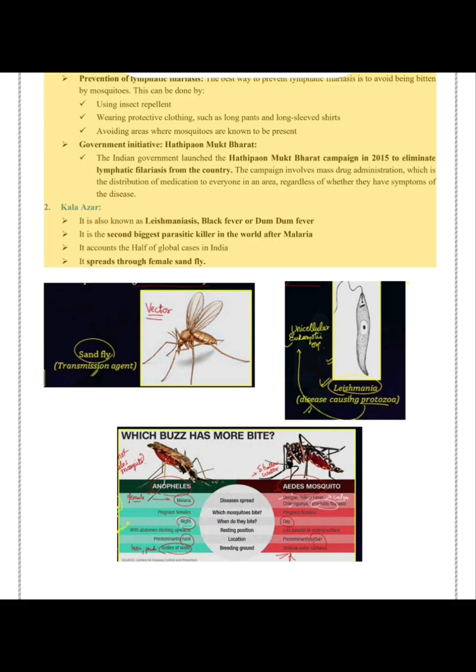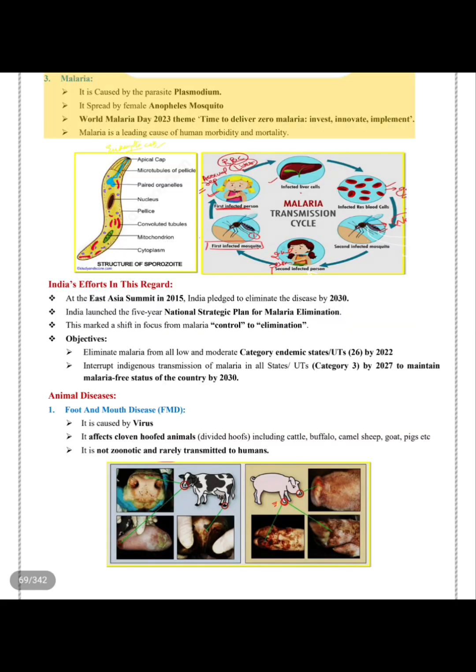2. Kala Azar. It is also known as leishmaniasis, black fever or dum-dum fever. It is the second biggest parasitic killer in the world after malaria. It accounts for half of global cases in India. It spreads through the female sandfly. 3. Malaria. It is caused by the parasite Plasmodium. It is spread by the female Anopheles mosquito.